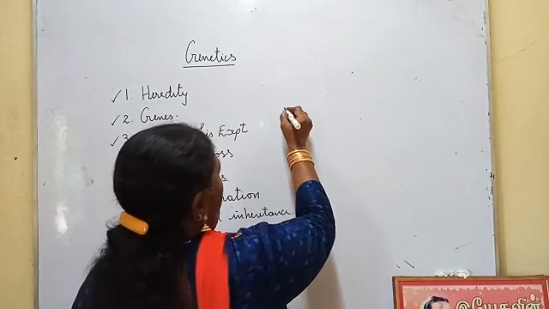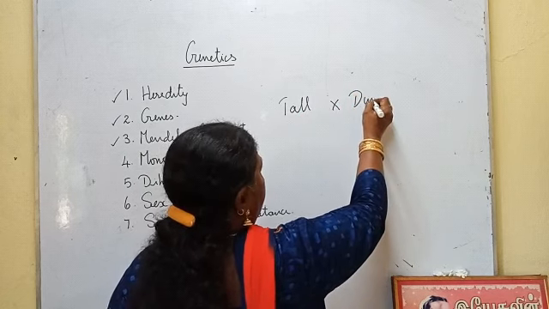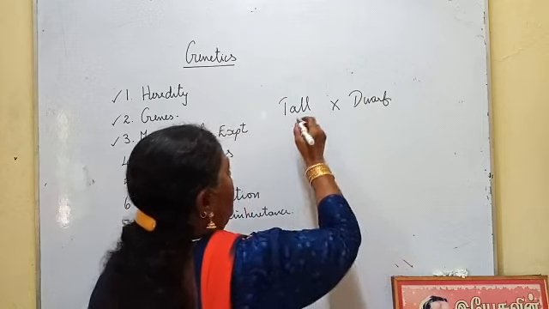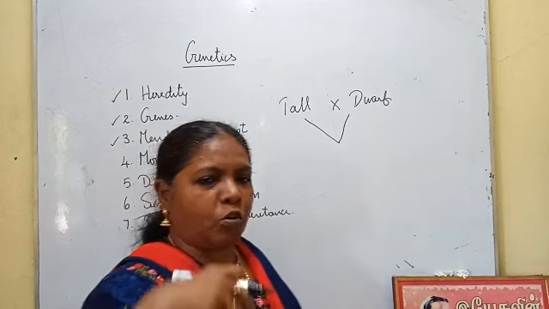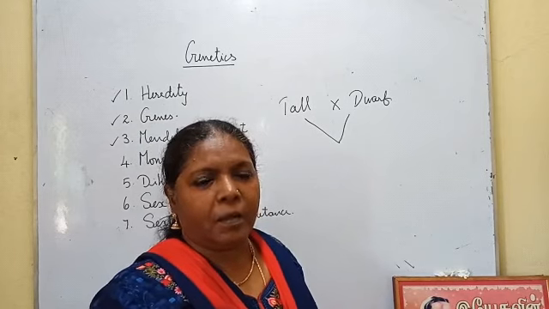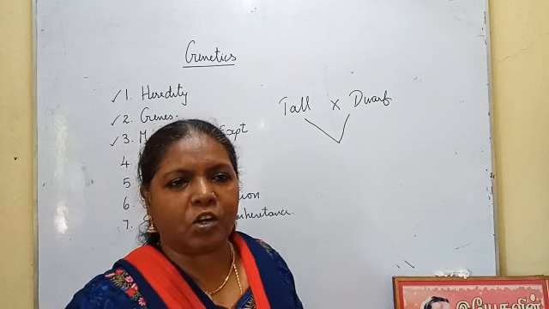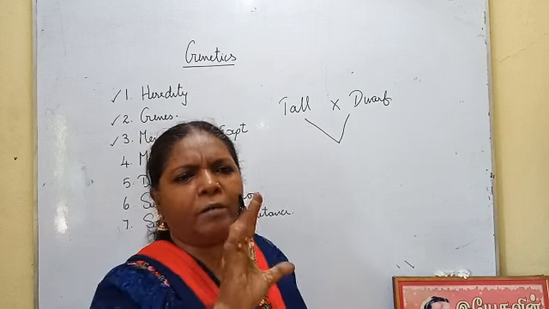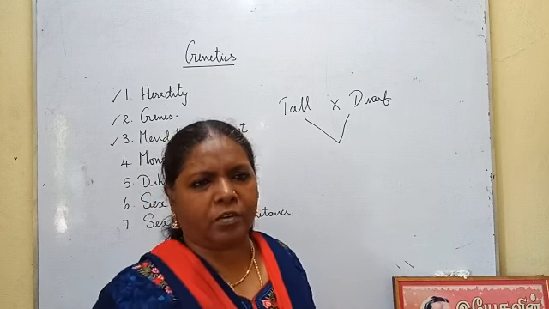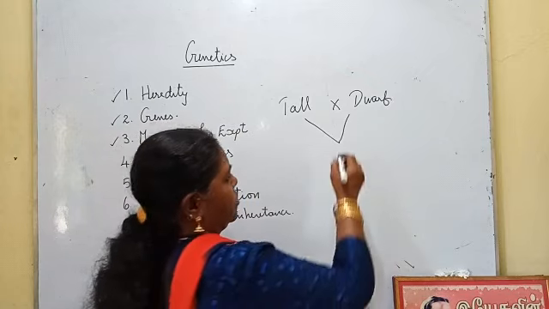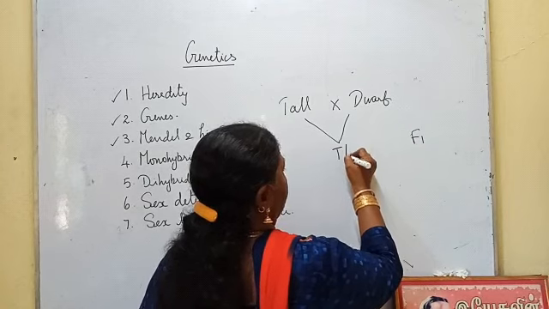So, tall plant and dwarf plant. He collected the seeds and sowed them. The plants that he got from those seeds, all the plants are tall. Not even one plant is dwarf. No medium size also. All tall plants only. So, in the F1 generation, he got tall plants.